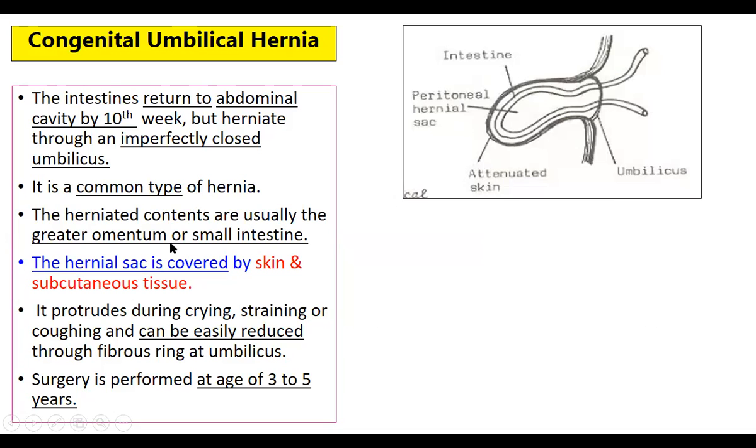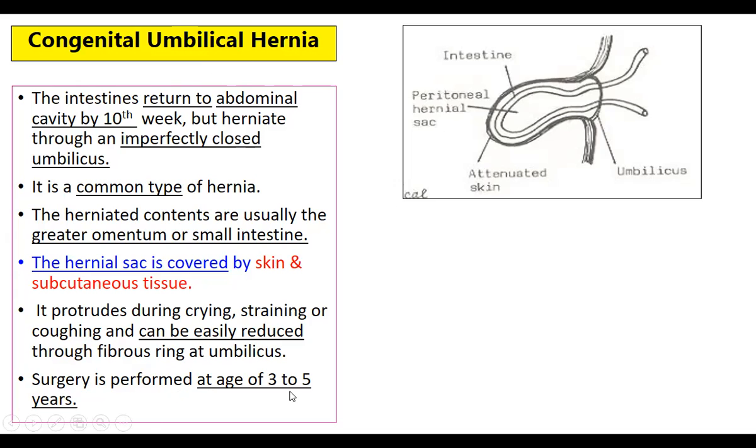Skin is intact here. It protrudes during crying, straining, or coughing and can be easily reduced through the fibrous ring at the umbilicus. So this can be seen when the child cries. At that time, the umbilicus starts protruding, and during defecation, which is straining, or coughing, the abdominal contents will protrude out through the hernia. This is called the congenital umbilical hernia.